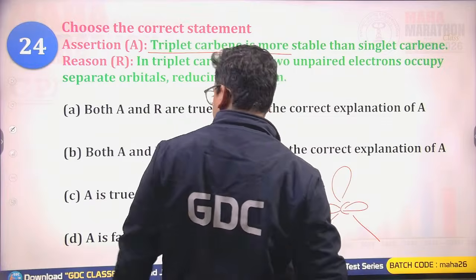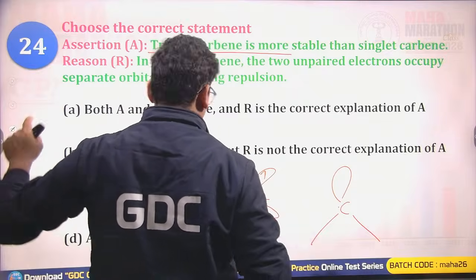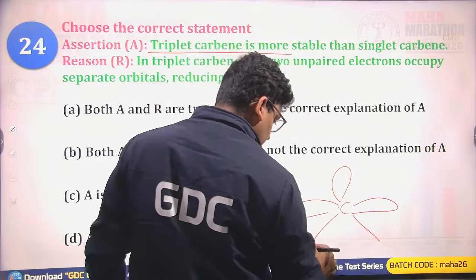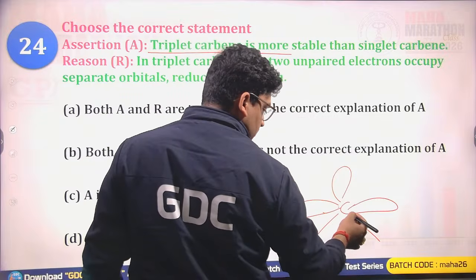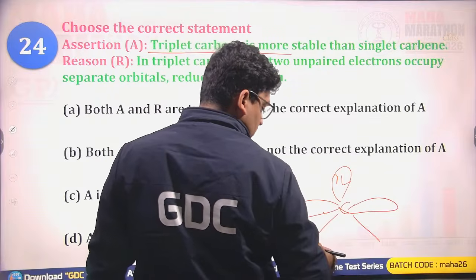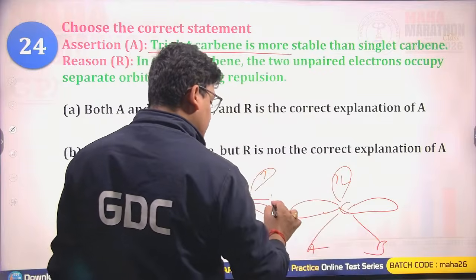Singlet carbene, okay. Bigger p orbitals. Hybrid will be the smaller one. This one, and here 2 groups are present, and these are the free vacant p orbitals. Vacant p orbitals, 2 electrons are here. 2 groups, let's suppose A and B are present here.